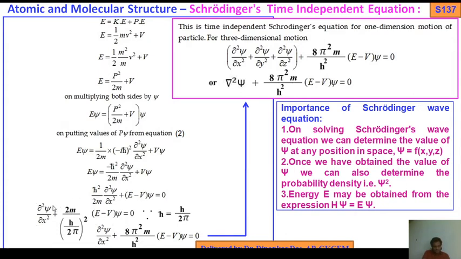So del squared psi by del x squared plus twice m, because h bar equals h by twice pi, so twice m by h by twice pi whole squared, E minus V psi equals 0.